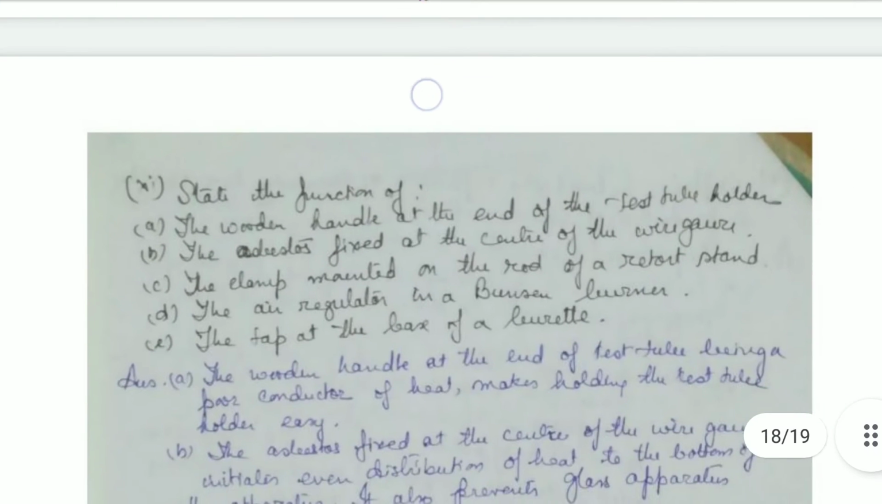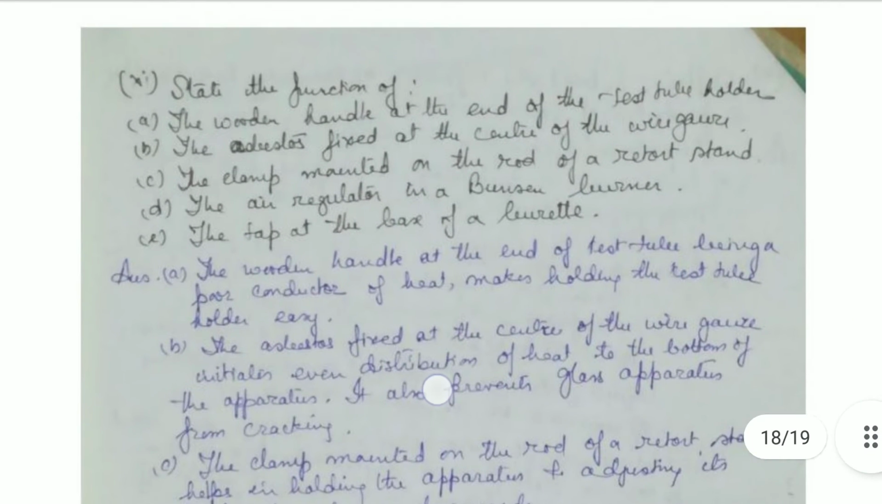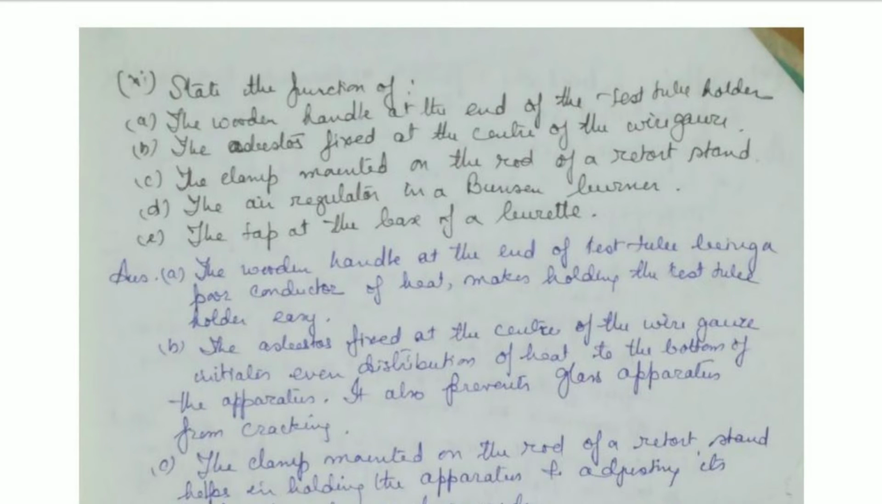Okay, next we come to the state the functions of the wooden handle at the end of the test tube holder, the asbestos which is fixed at the center of the wire gauze, then the clamp which is mounted on the rod of a retort stand, then the air regulator in a Bunsen burner, and the tap at the base of the burette. So what are the functions of all these apparatus?